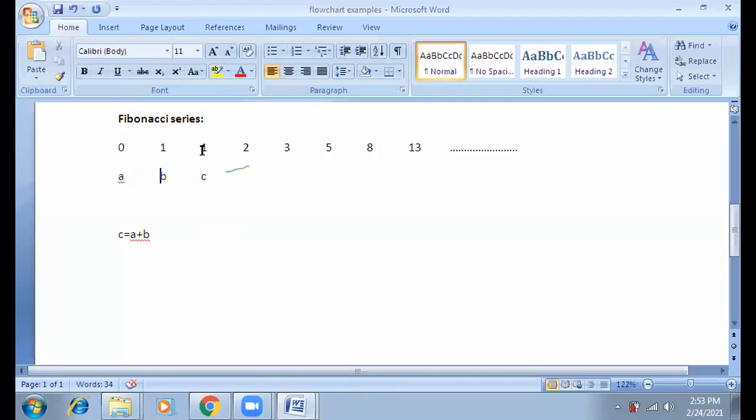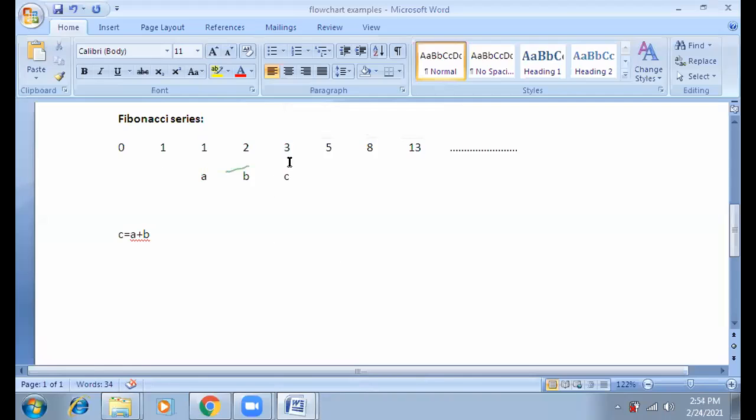So it will start from this third one. If we consider this number, it is also an addition of the previous two numbers, 1 plus 1, 2. In that case, this will be C, this will be B, and this will be A for the next iteration. Then in the next iteration, we'll consider this number, which is nothing but an addition of the last two numbers, 2 and 1. So 2 plus 1 is 3. In this case, this will be variable C, this will be variable B, and this will be variable A.